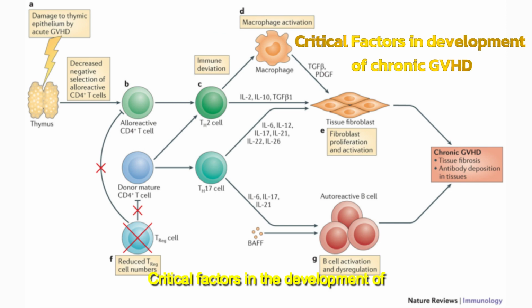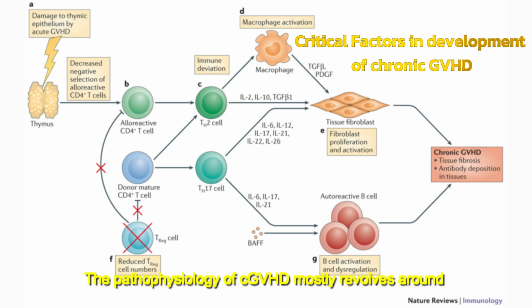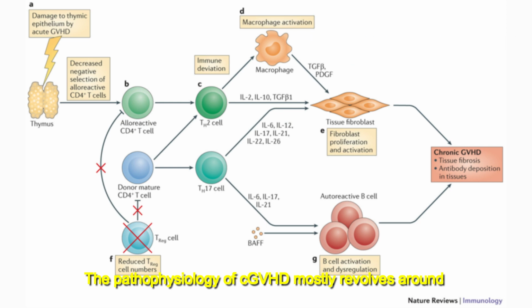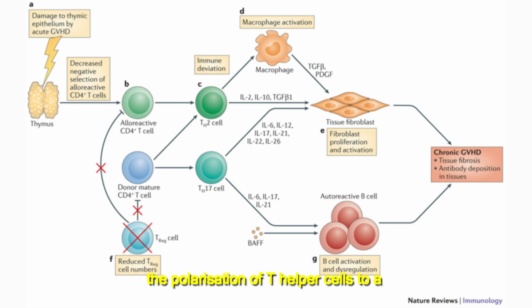Critical factors in the development of chronic GVHD. The pathophysiology of chronic GVHD mostly revolves around the polarization of T helper cells to a T helper 2 cytokine phenotype, but there are some hallmarks that are unique to this syndrome. These include damage to the thymus, associated with the conditioning regimen, and more importantly, occurrence of acute GVHD earlier in the post-HSCT course, resulting in decreased negative selection of alloreactive CD4 positive T cells.